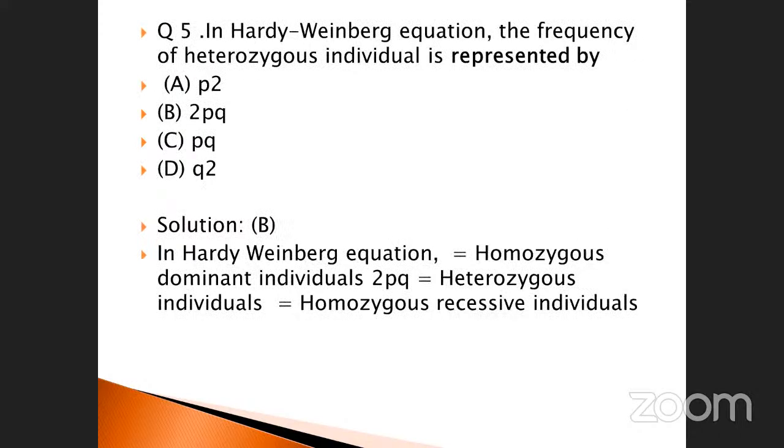Fifth question. In the Hardy-Weinberg equation, the frequency of heterozygous individuals is represented by. Will you please tell me the Hardy-Weinberg law, both of you? Sir, in a Mendelian population, the allelic frequency is always equal to 1 and it is a constant. I'm asking for the formula, my dear. So, p plus q the whole squared. Okay, what will be the expansion? So, p squared plus 2pq plus q squared.